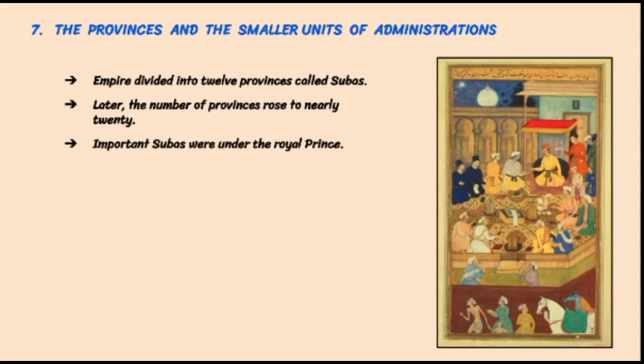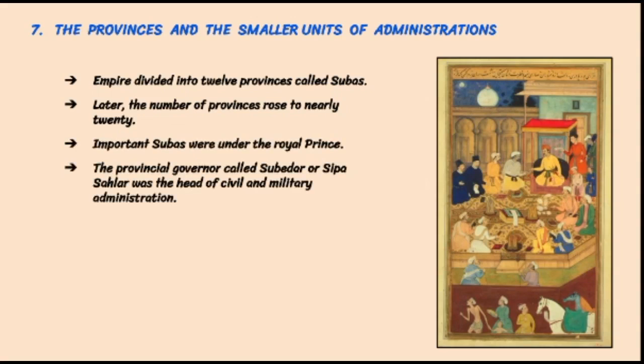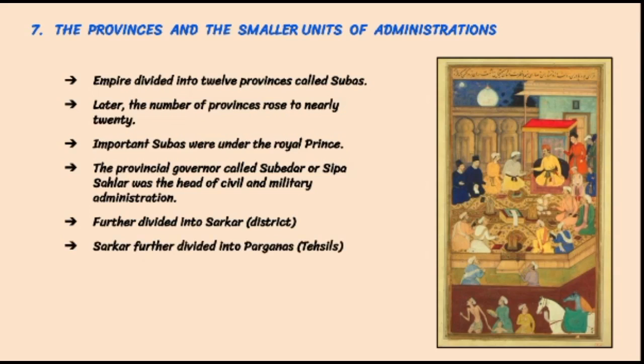The provincial governors, called Subedar or Sipah Salar, were the head of the civil and the military administration. The subas were further divided into sarkars and parganas. The village was looked after by the village panchayat.